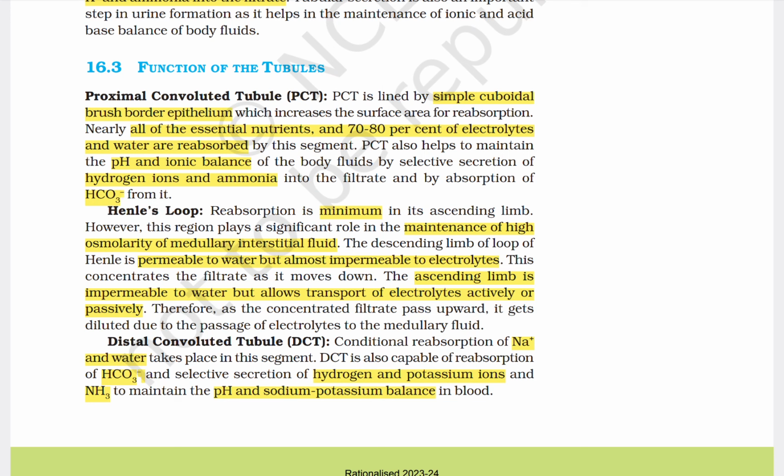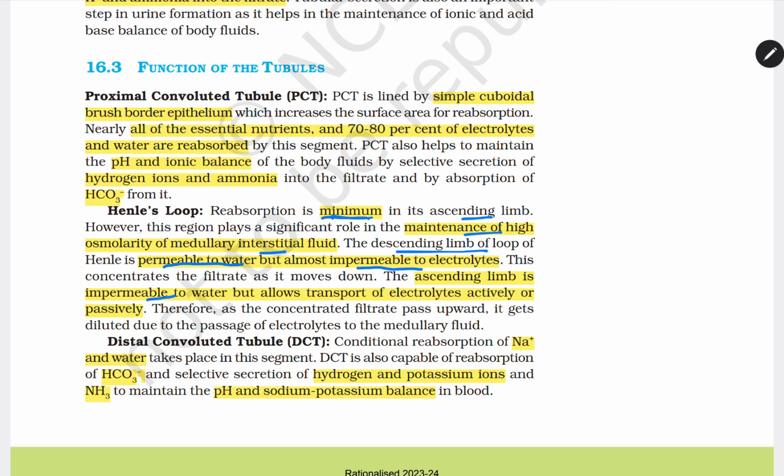Henle's loop. Here reabsorption occurs in less quantity in its ascending limb. However, it plays an important role in maintaining the high osmolarity of the medullary interstitial fluid. The descending limb of the loop of Henle is permeable to water but almost impermeable to electrolytes. Remember this. This concentrates the filtrate as it moves down, and the ascending limb works oppositely.